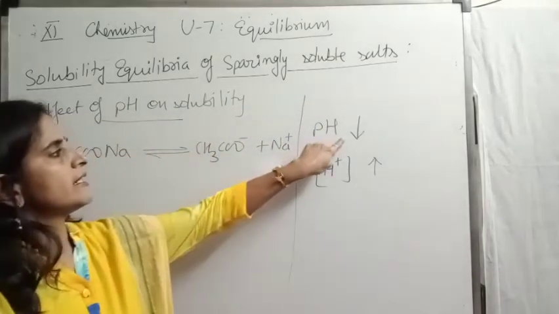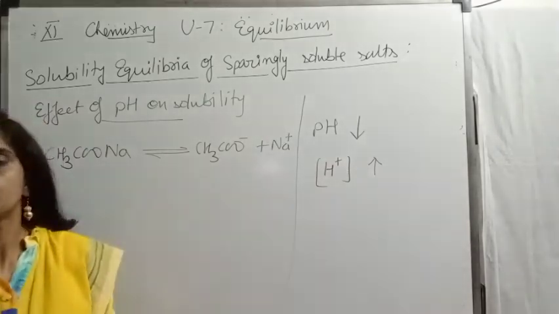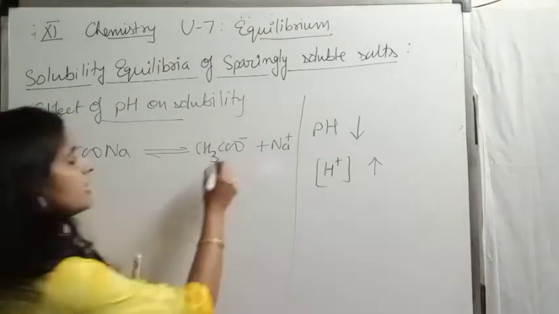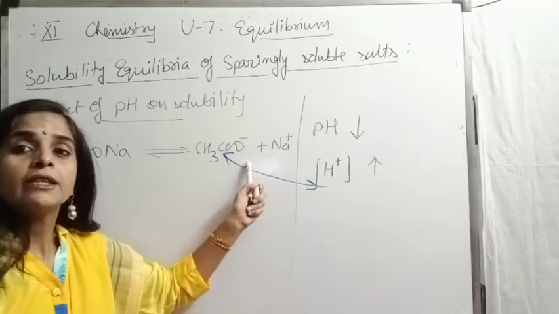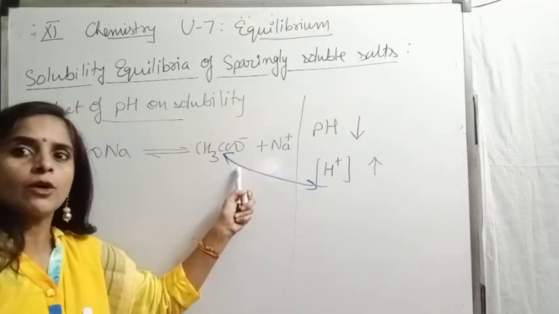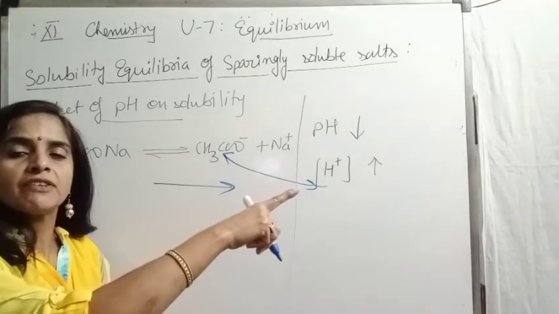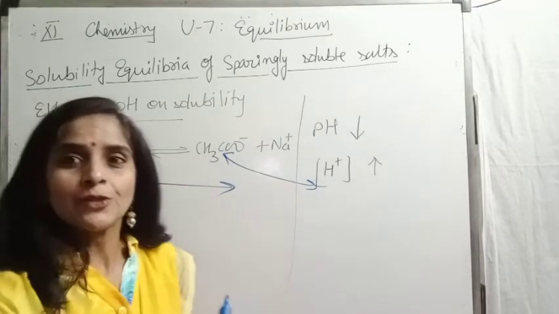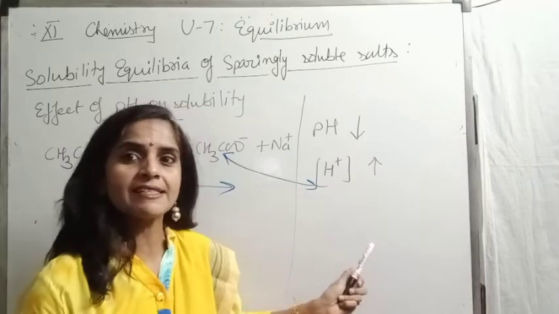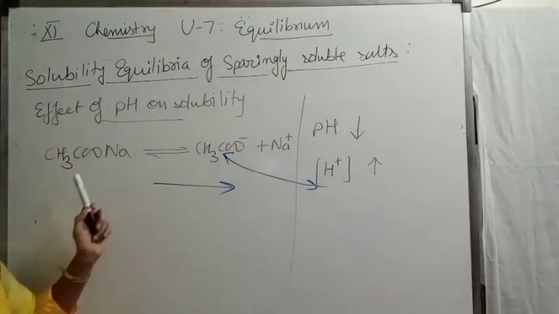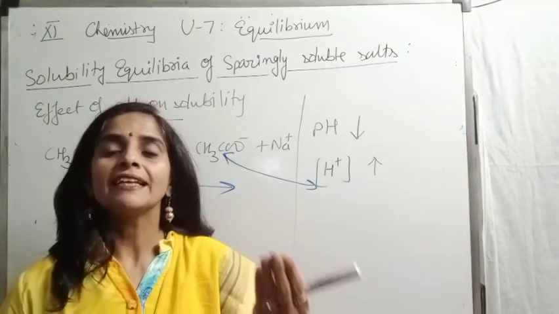Now, we are decreasing the pH, means we are providing more hydrogen ions. These hydrogen ions will combine with the anion, the acetate ion. So the concentration of one of the ions will decrease. Due to this decreased concentration, according to Le Chatelier's principle, the equilibrium shifts in the forward direction. Forward shifting means more dissolution. So it is clear that on decreasing pH or making the medium acidic, the dissolution of the salt will start increasing. Means its solubility will increase.